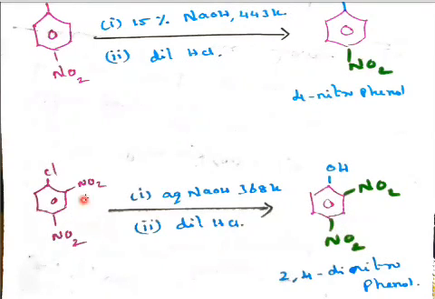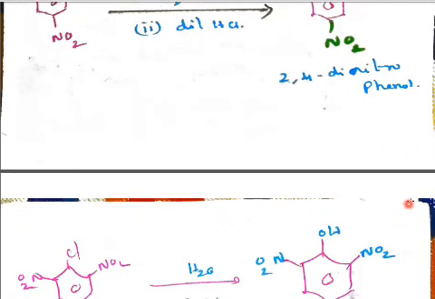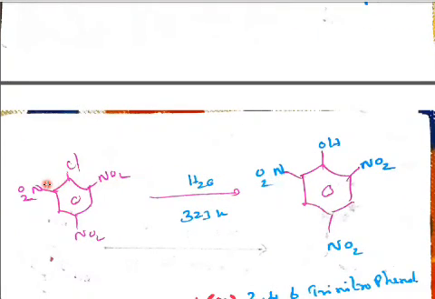Here again one more NO2 is introduced at the ortho and para position. So here the Cl is released and we are getting 2,4-dinitrophenol. So this 1, 2, 3, 4. The Cl is taken out by Na plus and OH minus is placed there. So what? 2,4-dinitrophenol. Then again the 2 ortho positions and 1 para position are occupied by NO2. To the Cl compound we add H2O, HCl will go off and OH will be substituted.